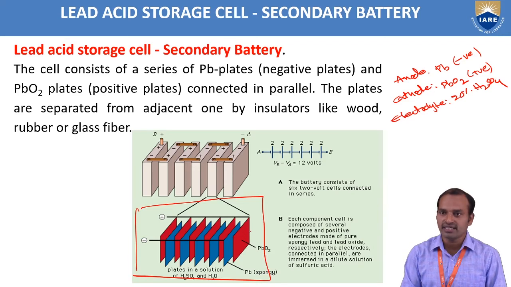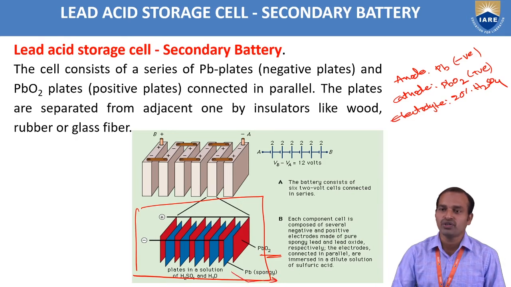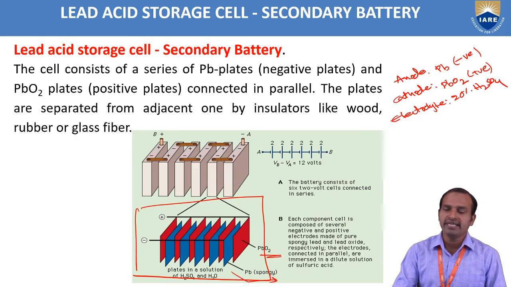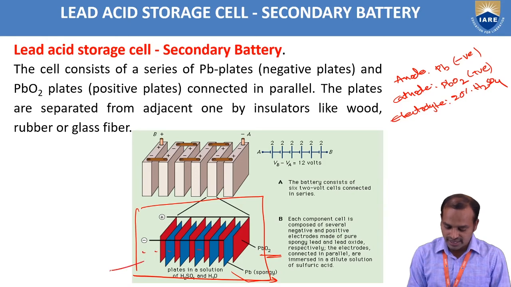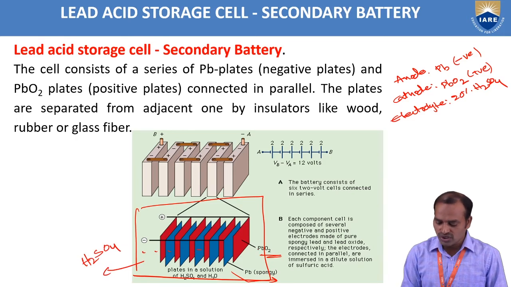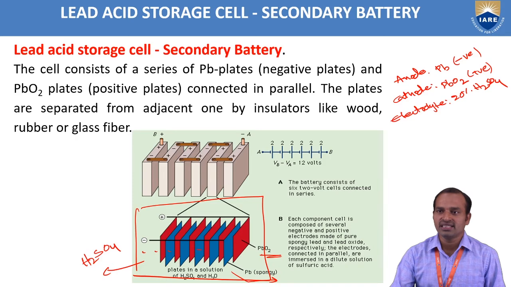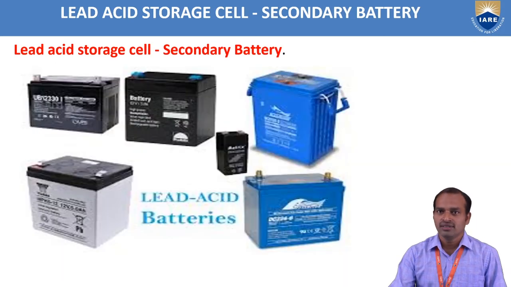Here, red is the PbO2 plates, and blue is the spongy Pb, that is, the lead plates. These are all connected in parallel, and this whole combination is immersed in the H2SO4 solution. Both the negative and positive plates are separated by an insulator, such as wood, rubber or glass fiber. Now the battery's discharging takes place first. How the discharging reaction takes place and how the charging reaction takes place, let us discuss now. So this is the diagram of the lead acid storage battery.